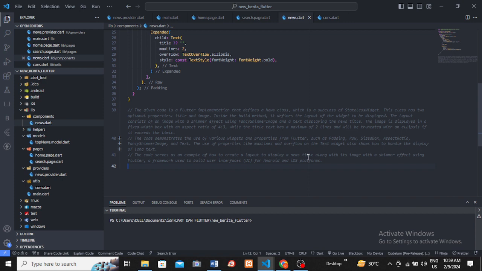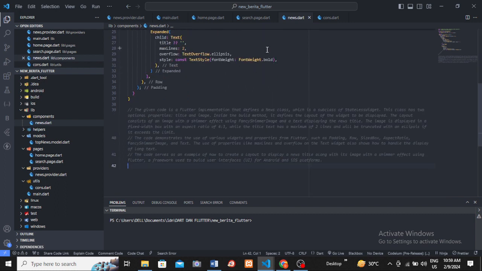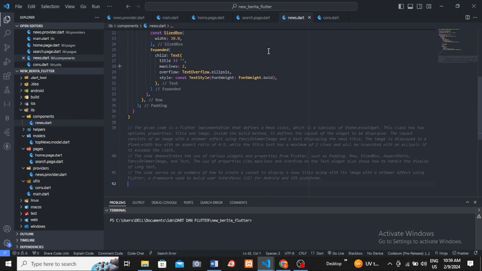The code demonstrates the use of various widgets and properties from Flutter, such as padding, row, box, aspect ratio, fancy shimmer image, and text. The use of properties like max lines and overflow on the text widget also shows how to handle the display of long text. The code serves as an example of how to create a layout to display a news title along with its image with a shimmer effect using Flutter, a framework used to build user interface UI for Android and iOS platform.